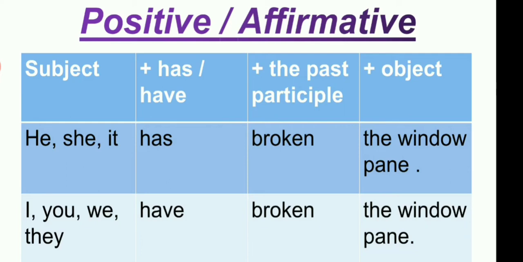Then verb form: the past participle is broken, and the object is the window pane. Second one: I, you, we, they. As we know, here the first person, second person, and plural, we use have, then the past participle broken and the object the window pane.